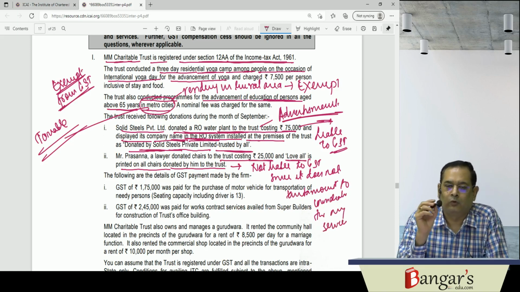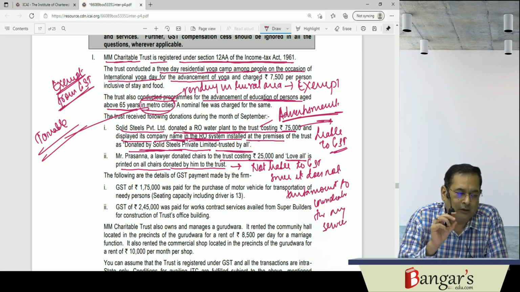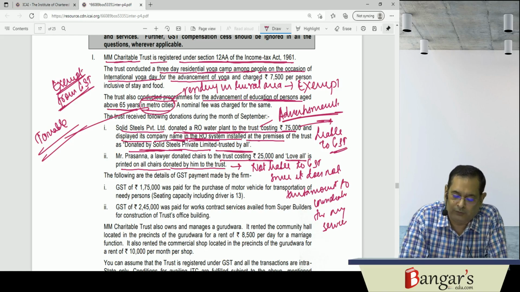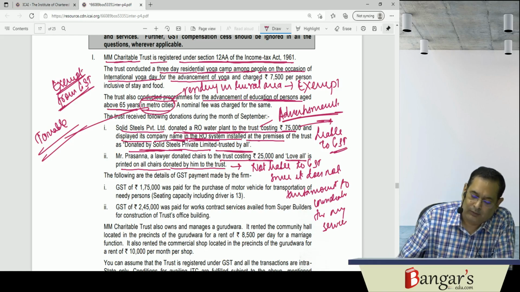So it won't be liable to GST because he is just writing Love All. He is not writing anything else. So that will get the benefit of the circular which we have discussed in the exemption chapter.